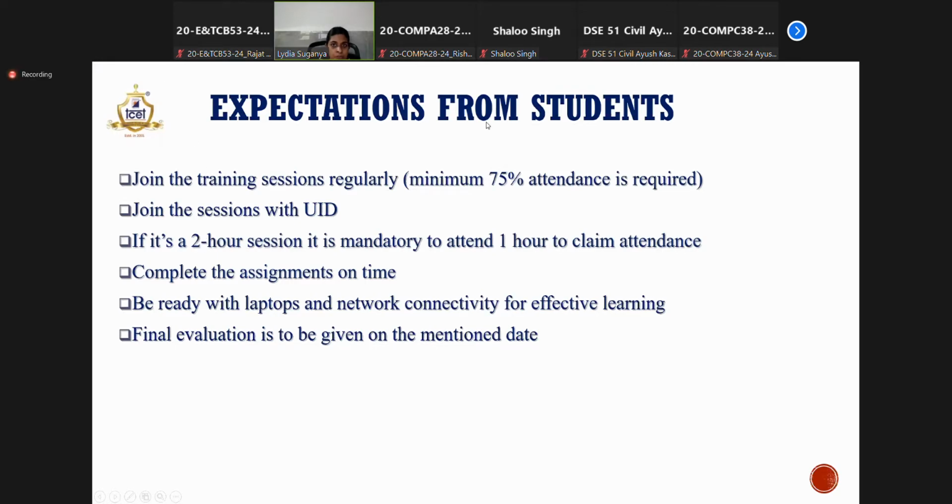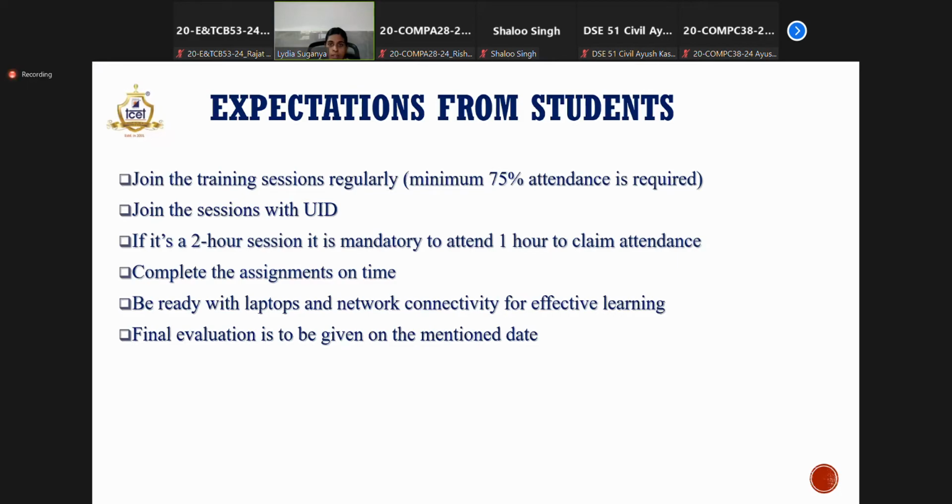So a few expectations from the students. First is to join the training sessions regularly. As you all know, minimum 75% attendance is required. 100% attendance is expected from everyone. Suppose you are not able to comply with the attendance criteria, you will not be able to give the final evaluation on time. After 2 days of the program, we'll check the attendance of the students.